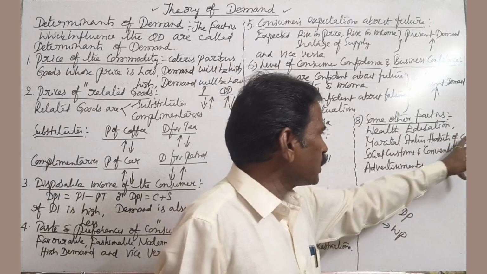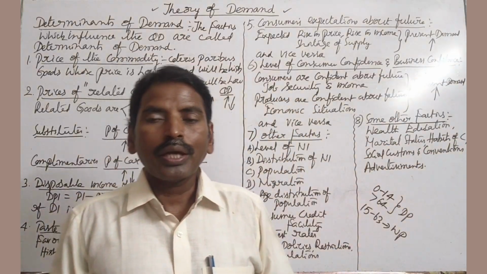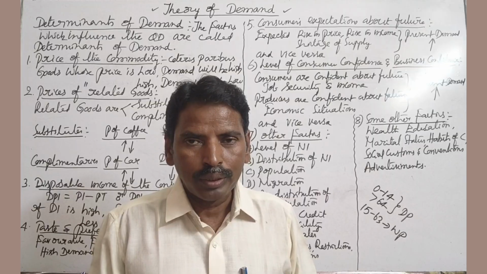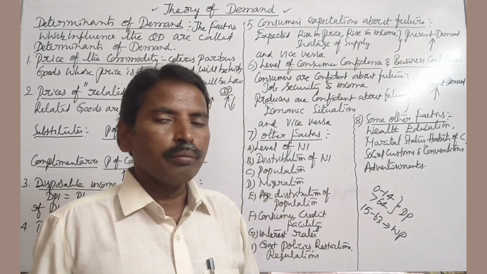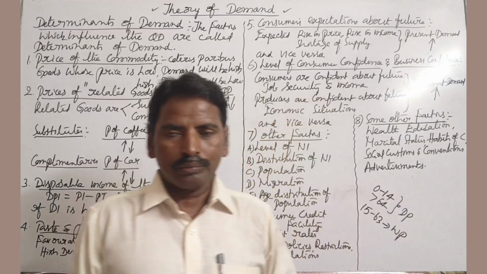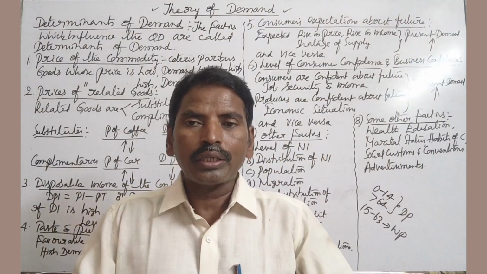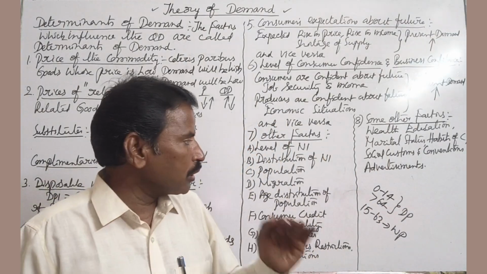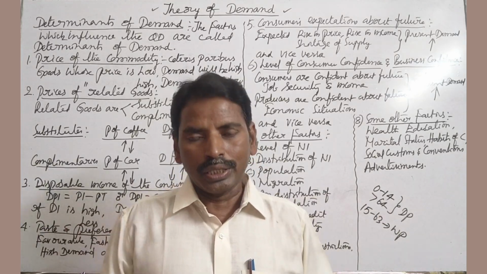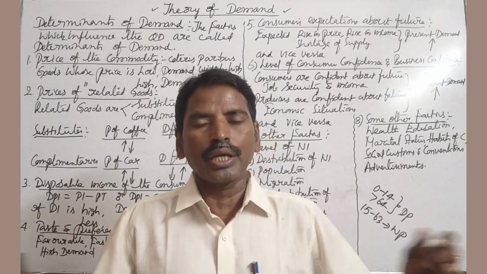Next, habits of consumer. Habitual consumer, so demand increases. Next, social customs and conventions. As a result of social customs and conventions, demand also increases, and otherwise demand decreases.